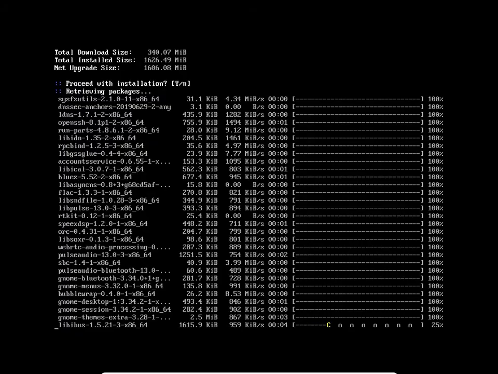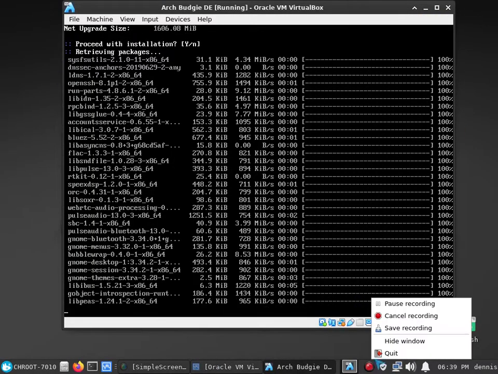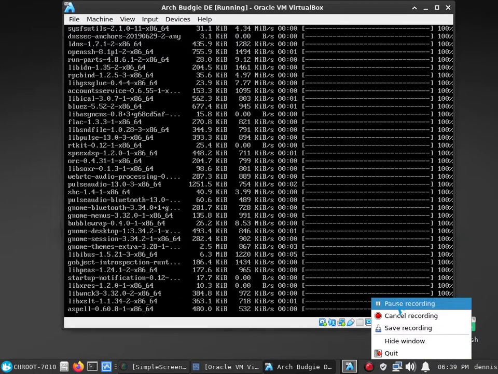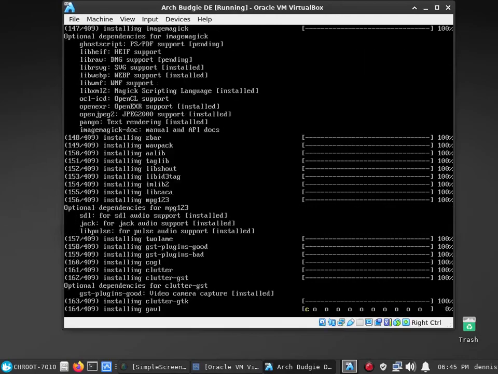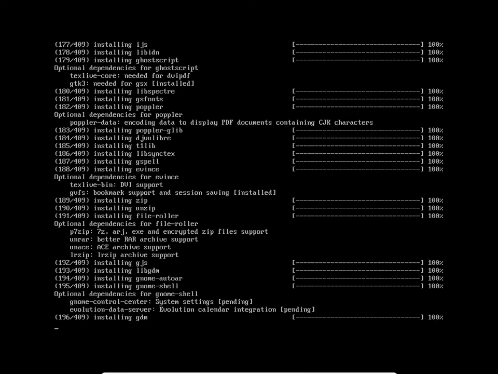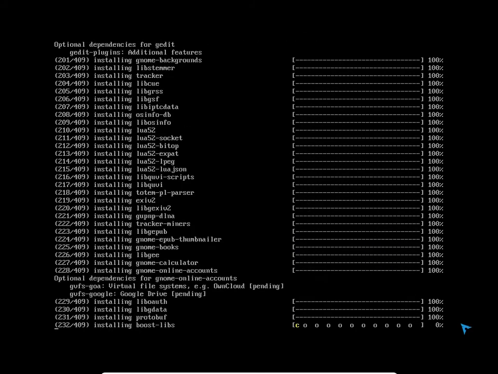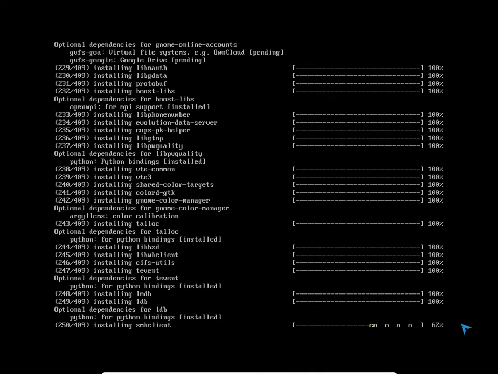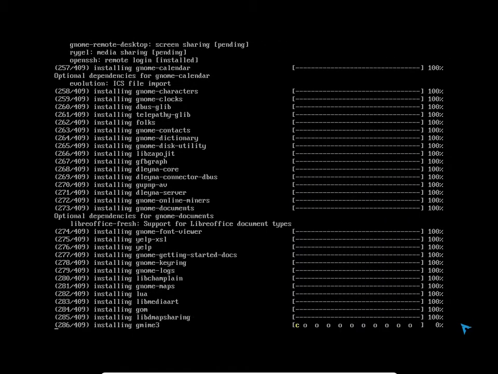I guess I should pause the video and come back when it's almost finished. Okay, be back. Just working on the installation. About halfway through with that. I should say that after we do this, if you just reboot or boot into your system, first of all, you've got to enable GDM, which is the service that it comes with.